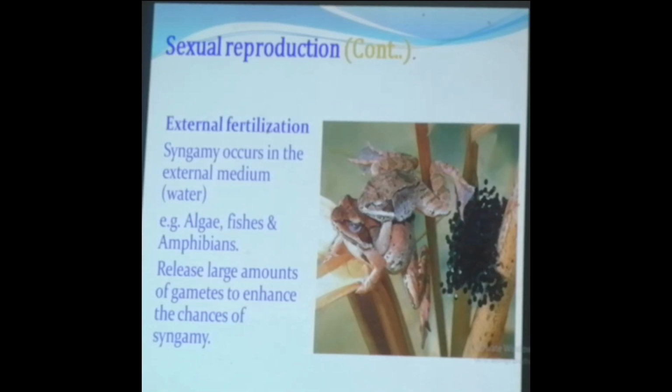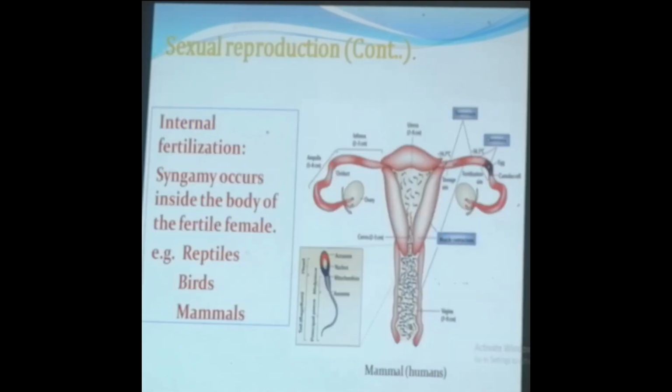You can see the frogs. In case of frog, they leave the male gamete in the water, and now the female will be fusing with these. That means the fusion happens in the external medium. That is, fertilization happens in the external medium, called external fertilization.